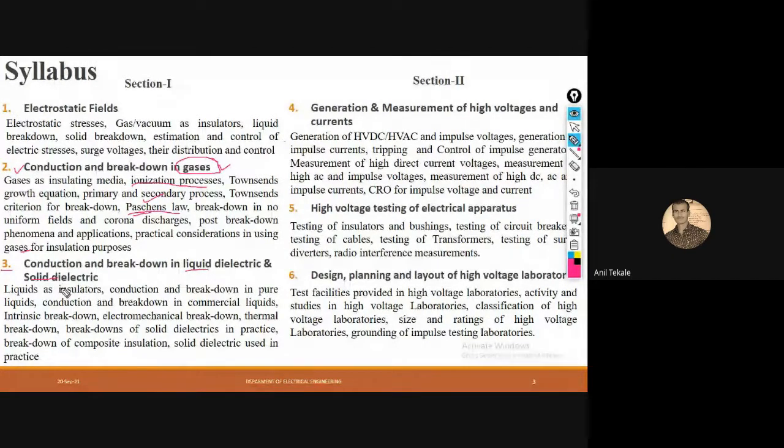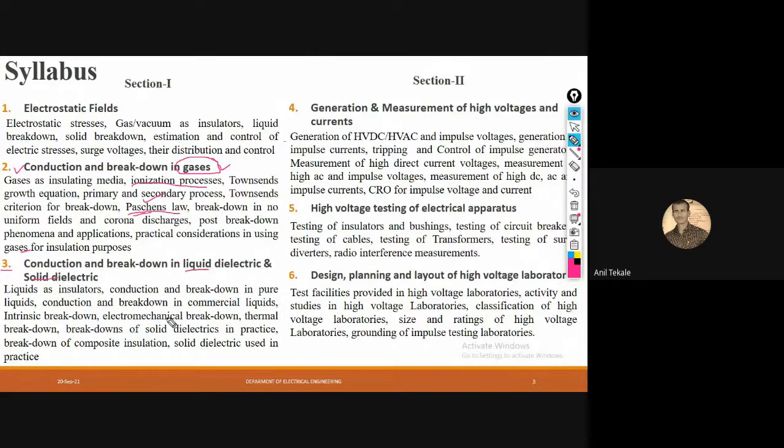Then again there are solids as well as liquids. So electromechanical breakdown is there, then thermal breakdown is there. So how do these composite insulations behave during the breakdown?